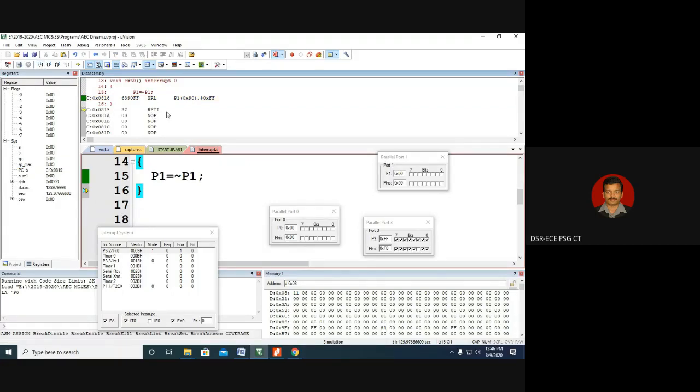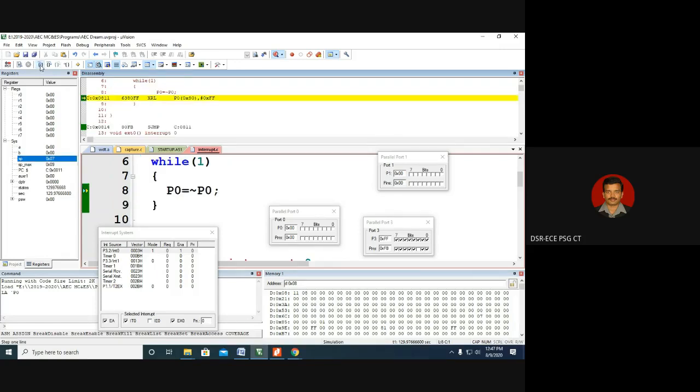Again, you are returning back. The program counter is pointing to 819. So from 819, it has to go back to 811 because that is the return address. After executing the return from interrupt, the return address will be popped from the stack. That is also what we are going to experience. So it has come back to the 811th location. Now what happened? Only the main routine will get executed, because the ISR will get executed only once for one falling edge. Now you can see the main routine will keep on getting executed.